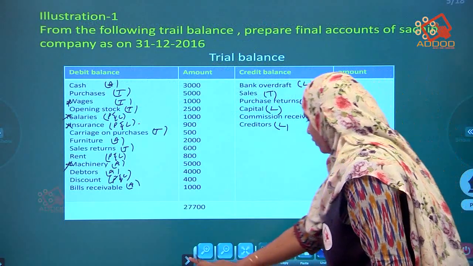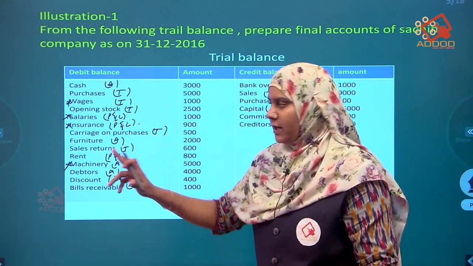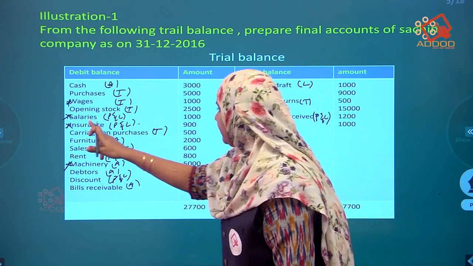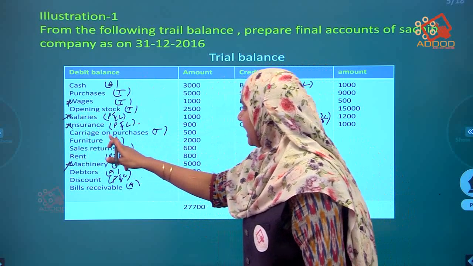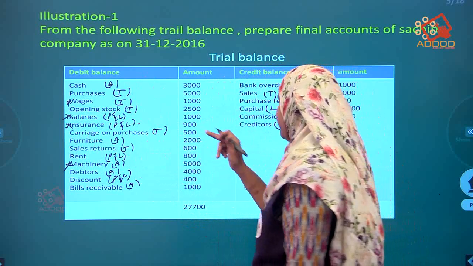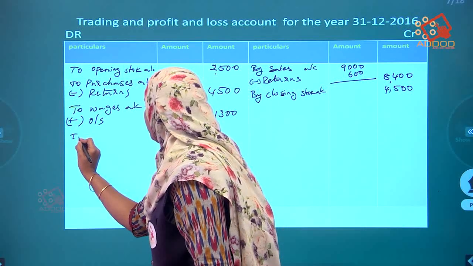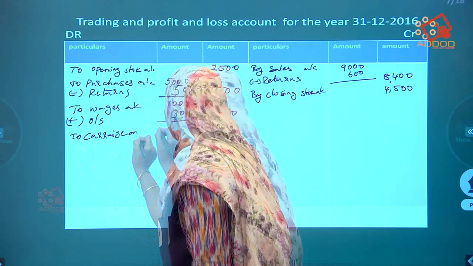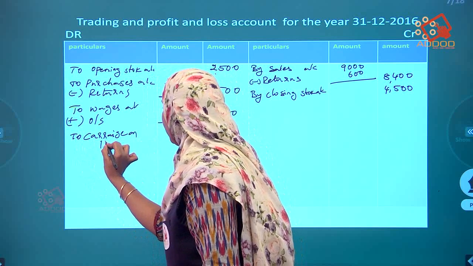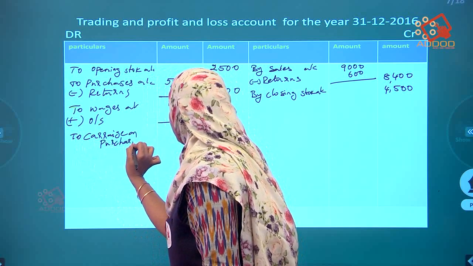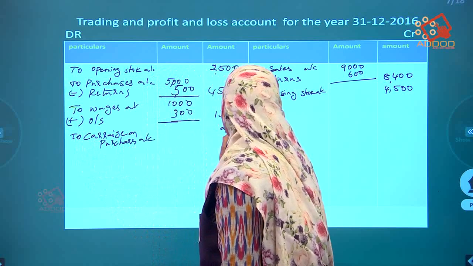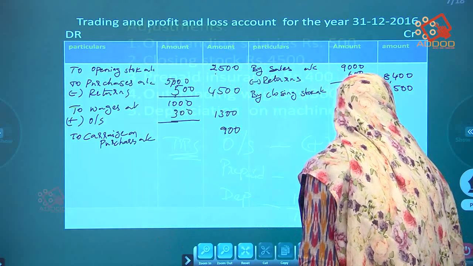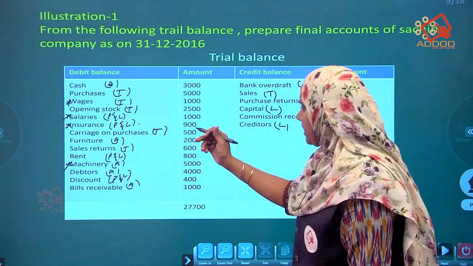Now come to the question. Up to the wages over. Next, still what are the items? Opening stock, already we had written, leave it. This will not come. Next, carriage on purchases 500. This will come. So write down to carriage on purchases account. How much? 900. No adjustment, so directly write down in the outer column. Still, carriage on purchases over.